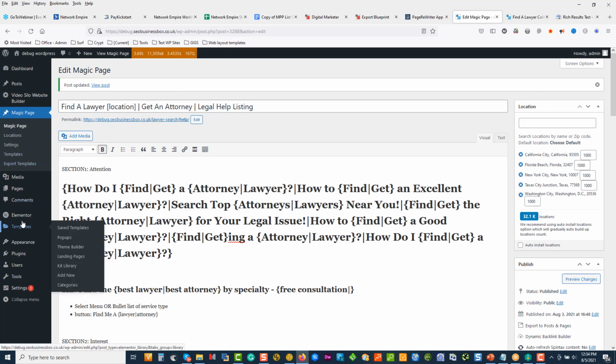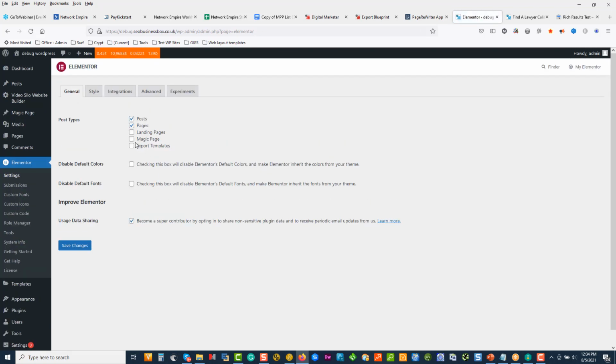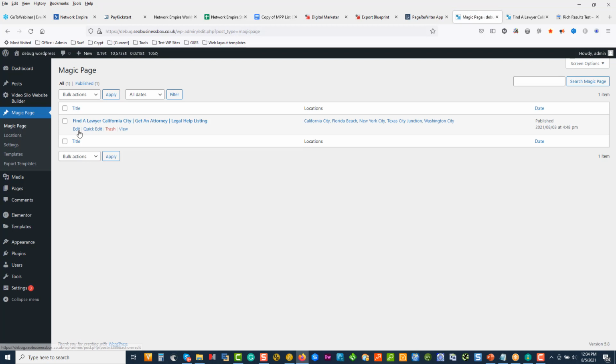To make that happen, you have to go into Elementor, go into the settings, and make sure that you've got the post type, magic page, selected, so that you can actually go and edit those pages. So I'm going to click OK. And if we go back to my magic page, edit that, I can now start working on the look and feel of the actual website template.